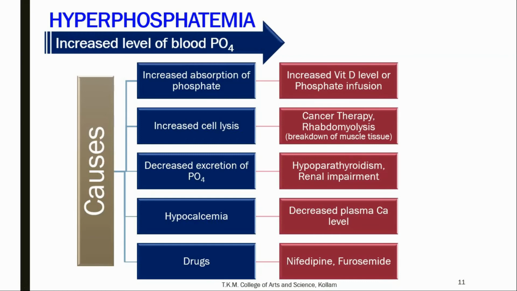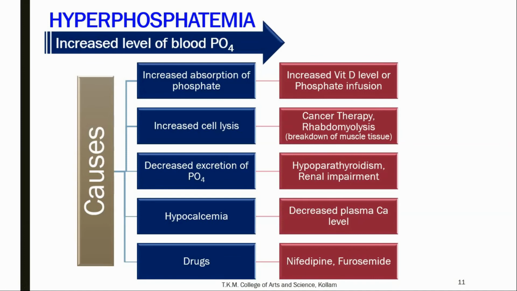The second reason is increased cell lysis, which usually occurs in cancer therapy, and rhabdomyolysis, that is the breakdown of muscle tissues. In this case also, the cell lysis releases the phosphate to the blood, and this results in the increased blood phosphate level. The third cause is decreased excretion of phosphate. The decreased excretion of phosphate may be due to renal impairment or hypoparathyroidism.